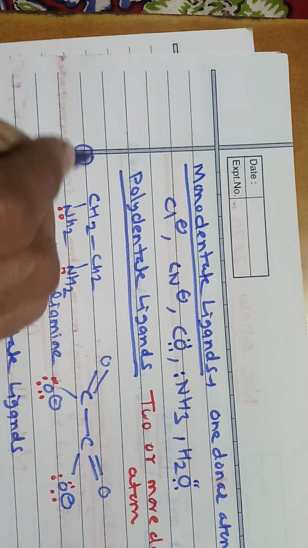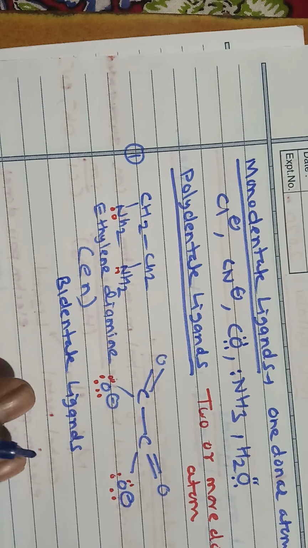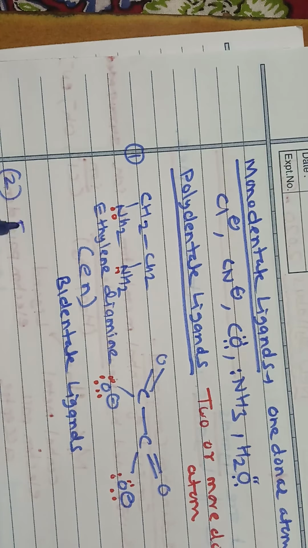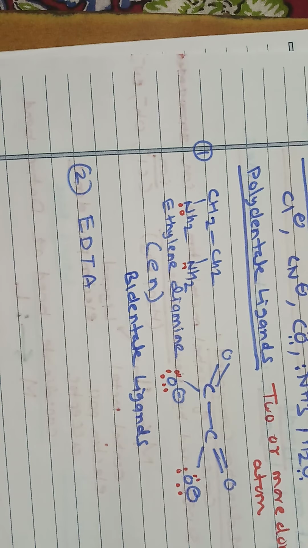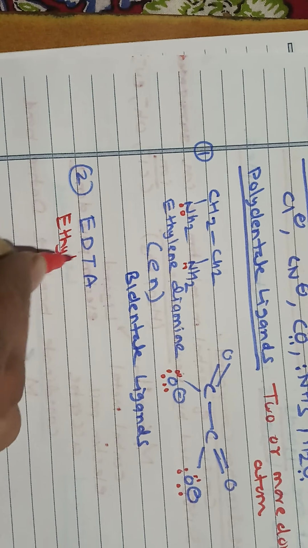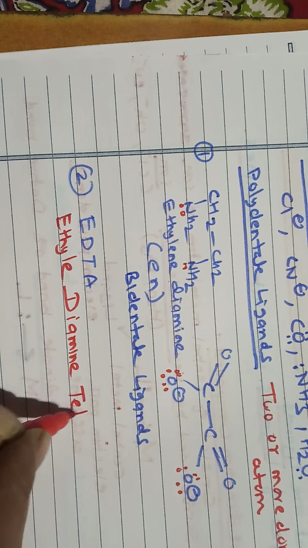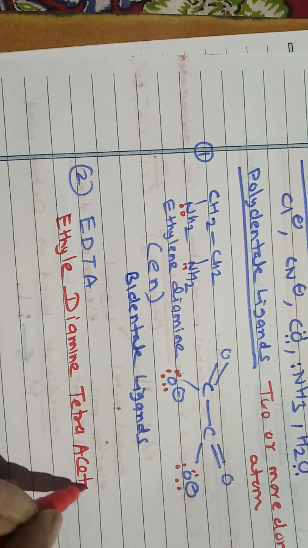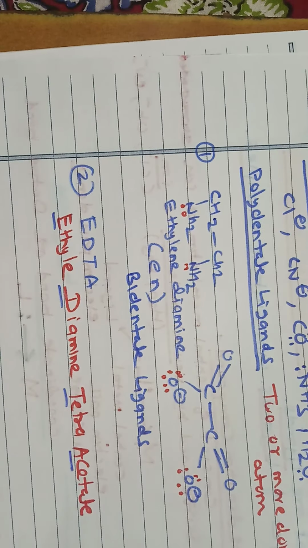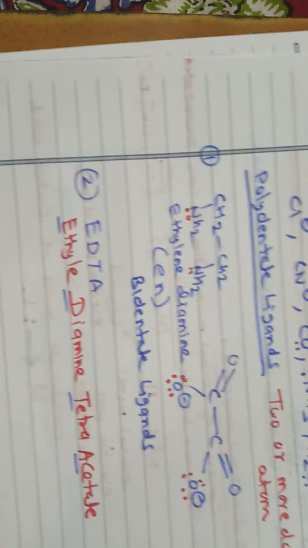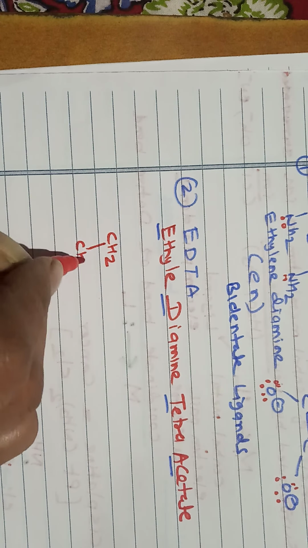Now we consider another very famous example, EDTA, where E is for ethylene, D for diamine, T for tetra, A for acetate. So ethylene diamine tetraacetate is EDTA. Let us consider its structure.